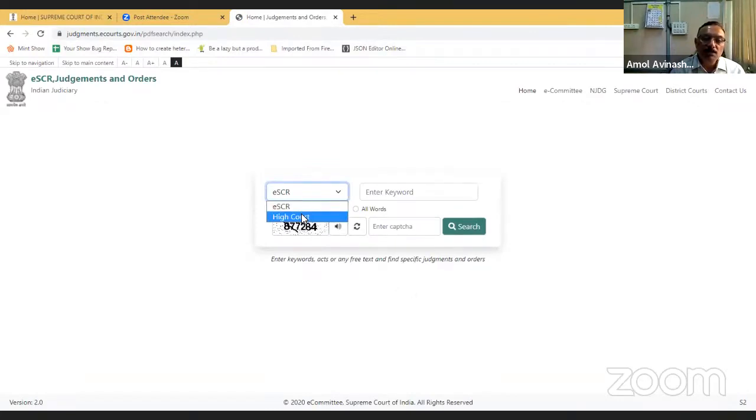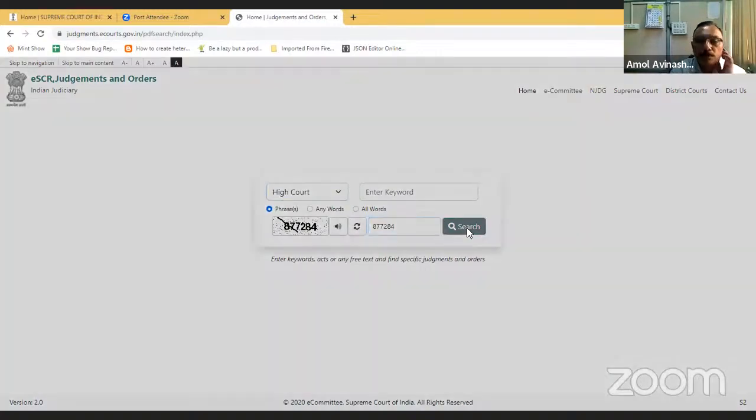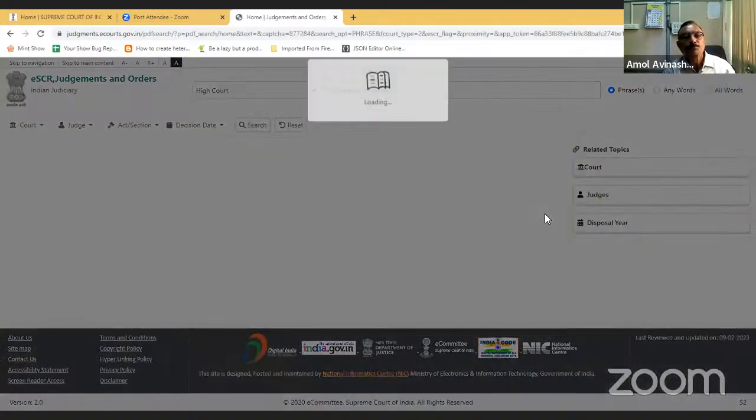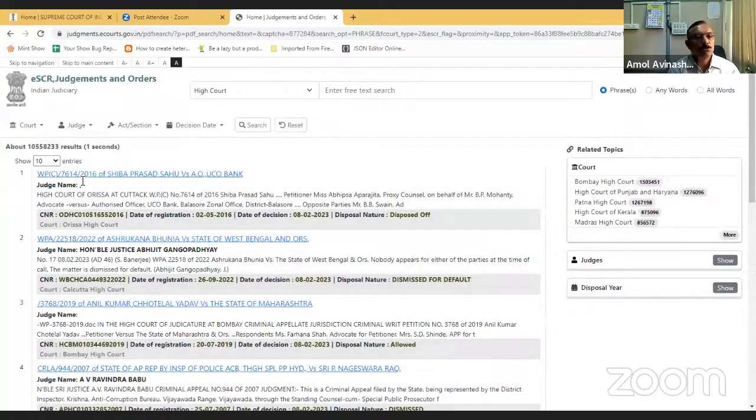If I select High Court, you can see 1,05,58,233 orders, final orders and judgments are available on the judgments portal of various High Courts.